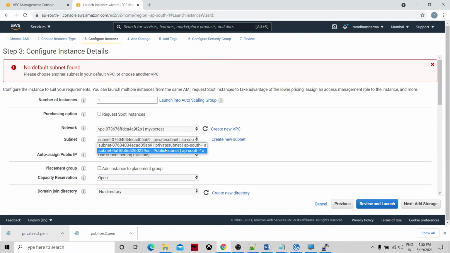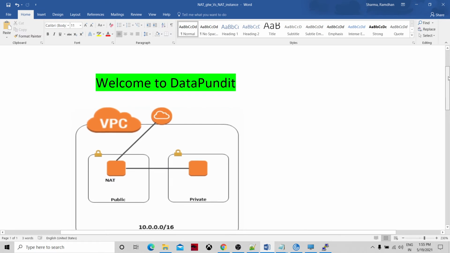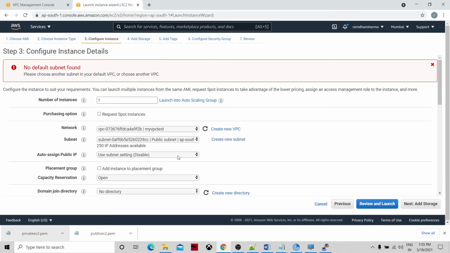So we are going to create our NAT instance in the public subnet, because anything which requires internet access should come through the public path. So let's switch over to the documents. Okay, so we are going to create it and enable auto-assign public IP.